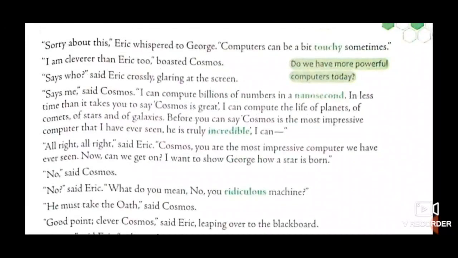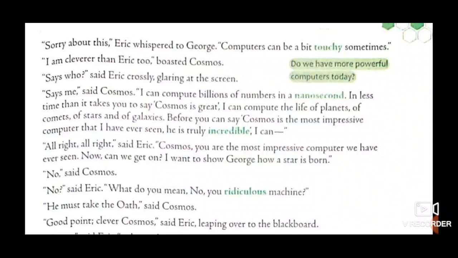"Sorry about this," Eric whispered to George. "Computers can be a bit touchy sometimes." Now, a computer is a gadget. It's a mechanical machine. It does not have any heart, body or soul. So how can it feel emotions? But Eric whispered to George that he was sorry about this behavior of Cosmos. He is a bit touchy. Touchy means he is a bit sensitive, or he can be easily upset by something. He is a bit emotional.